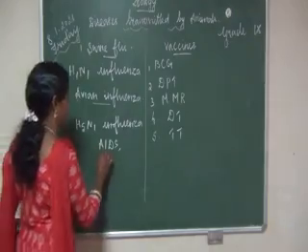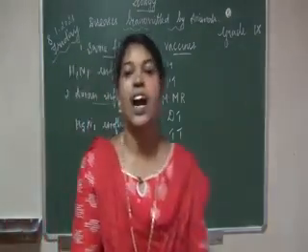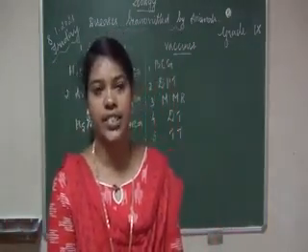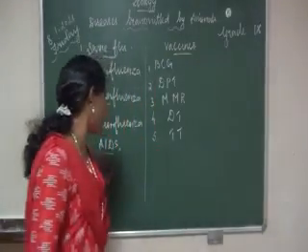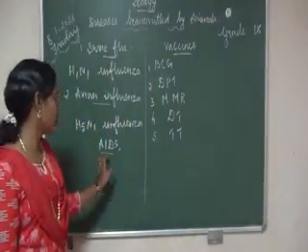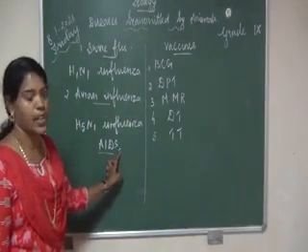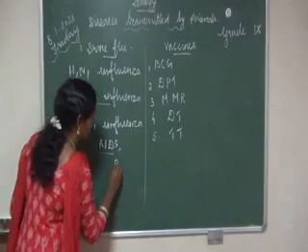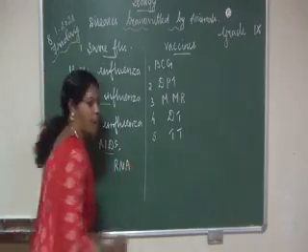Now we can see AIDS. Okay. AIDS, expanded form, acquired immunodeficiency syndrome. It is caused by a retrovirus, that is an RNA virus.